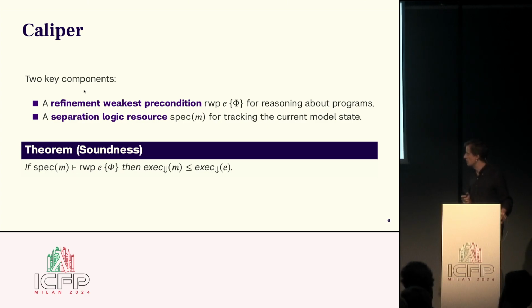And the key soundness theorem of the logic is that if we show a weakest precondition, owning the specification resource in some initial state M, then the termination probability of M lower bounds the termination probability of the program, right? So if we show that the termination probability of the model is 1, then by necessity the termination probability of the program also must be 1.